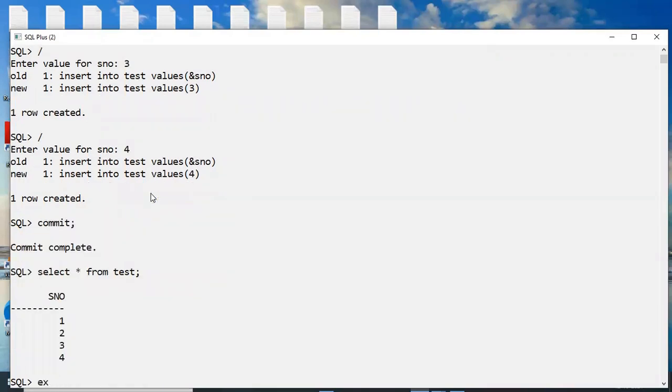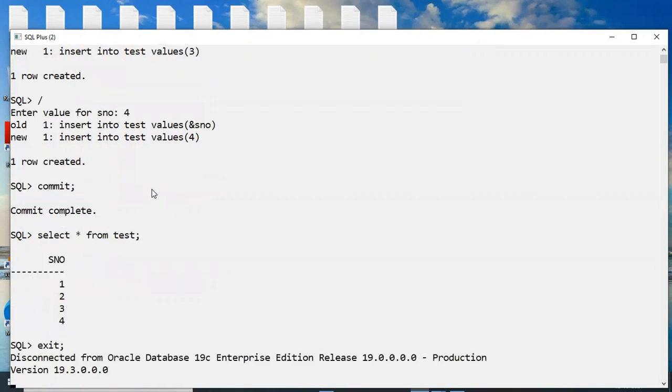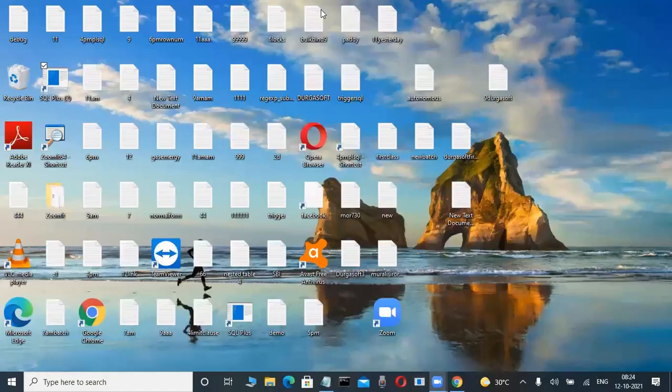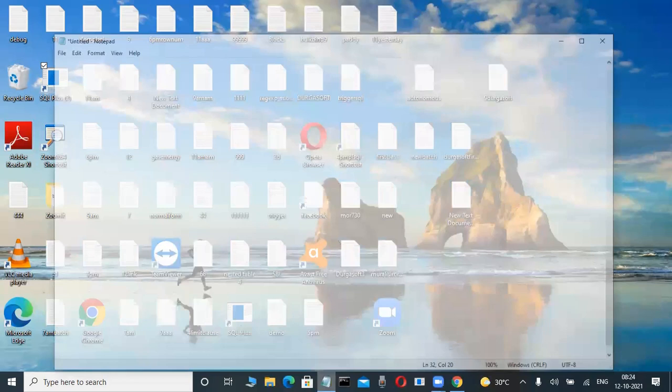Now check it out. Presently my table is available in a where? In a hard disk. Observe here. So now check it out. Presently my table is available in a hard disk only. This table is available. And now check it out.